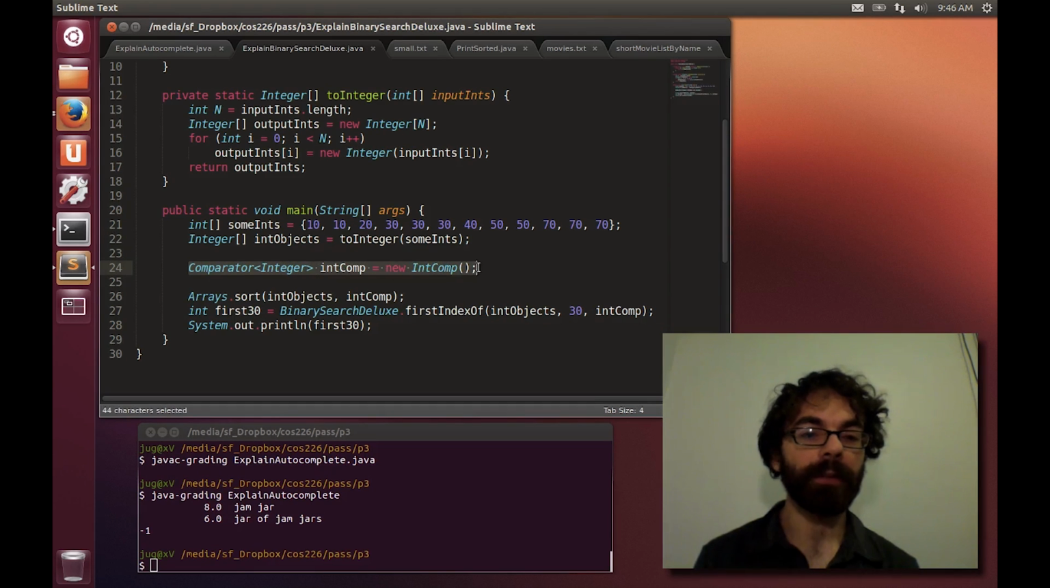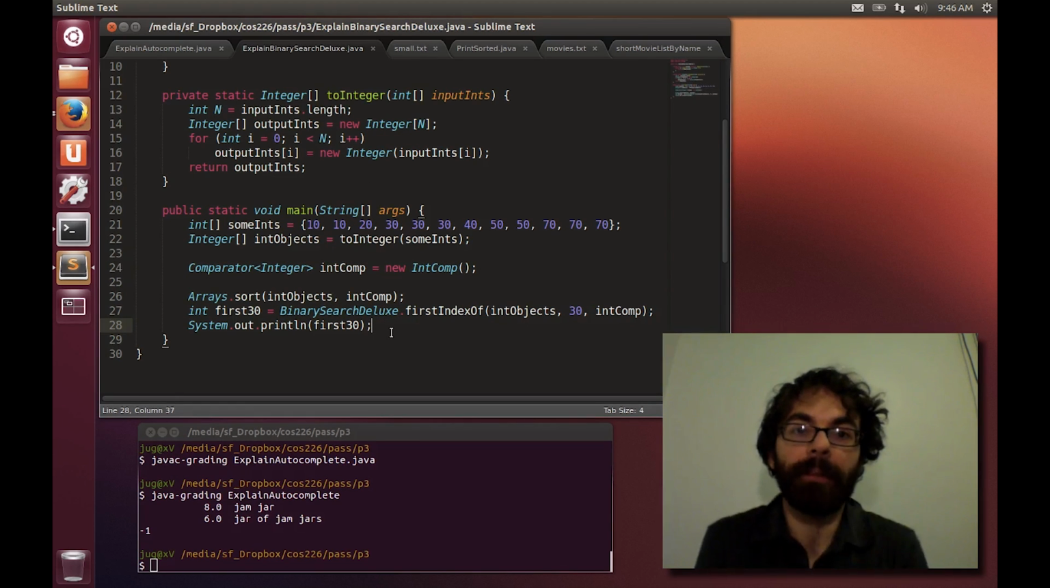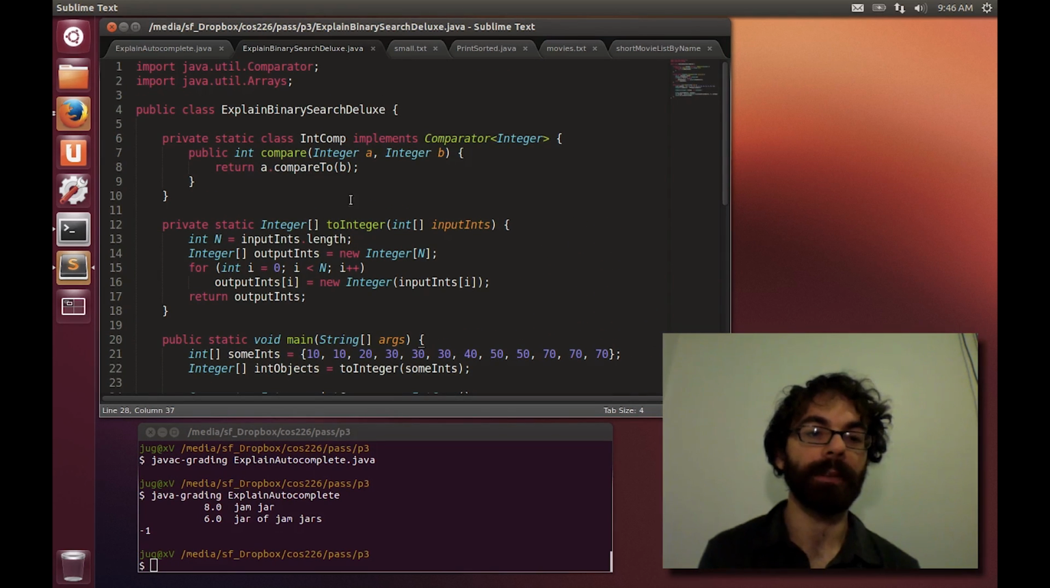I've created an integer comparator, because whenever you do binary search, you're constantly having to compare objects, right? So you need some way to do that comparison. So I'm doing it with this integer comparator. It's listed up here. It's very simple.